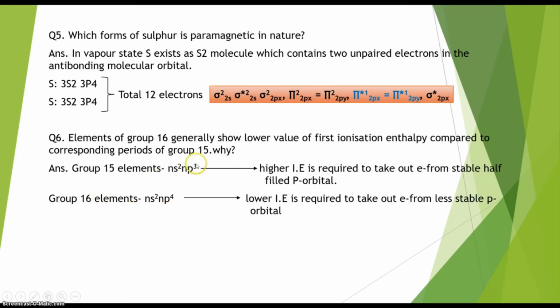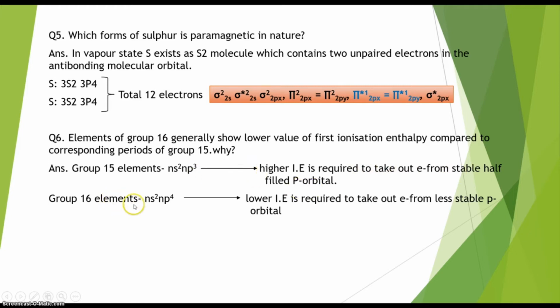Now in the electronic configuration of group 15 elements, you can see there is a stable half-filled set of orbitals, that is the np3 orbital, and a half-filled orbital is very stable. So if we want to take out one electron from group 15 elements, I have to take out the electron from the more stable half-filled p orbital, np3, and that is quite a difficult process. So a high amount of energy is needed to remove one electron from group 15 elements, and that's why higher ionization energy is required.